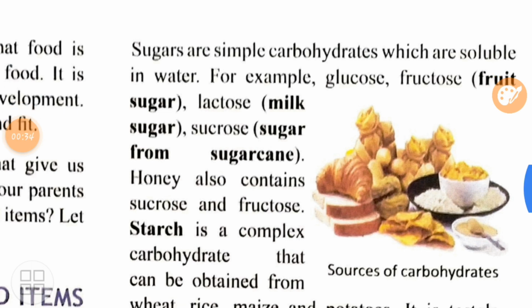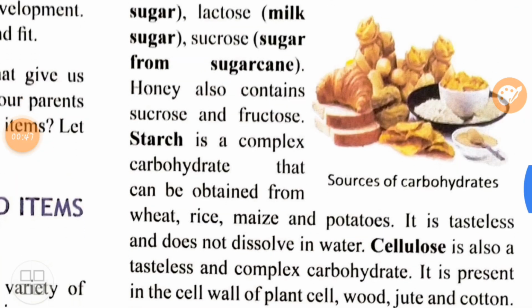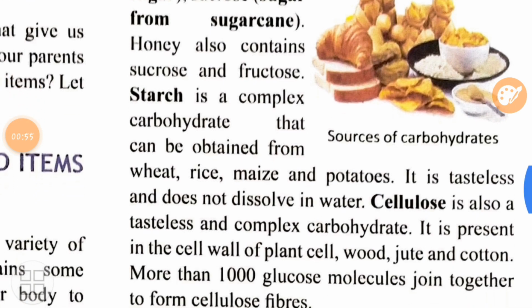Now what is the starch? Starch is a complex carbohydrate which can be obtained from wheat, rice, maize, potatoes. Now starch is what? It is tasteless and it does not dissolve in water. As sugar dissolves in water, starch does not dissolve in water. Okay, now let's talk about cellulose.